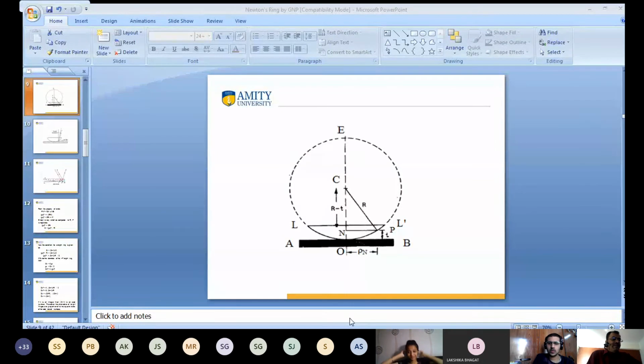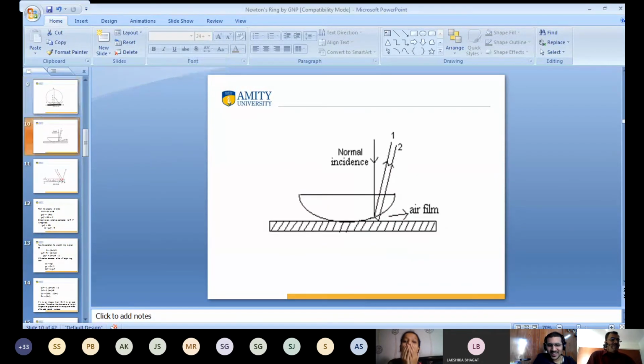Get my point? Yes sir, I understood a little. No problem. If you go to the books, this is the property of circle. If I had a blackboard I would explain it clearly, I want to see my notebook. No, not visible. Okay, no problem. You study the property of circle, then ask me in the next class. Yes sir, we will ask our doubts in the next class. No problem.